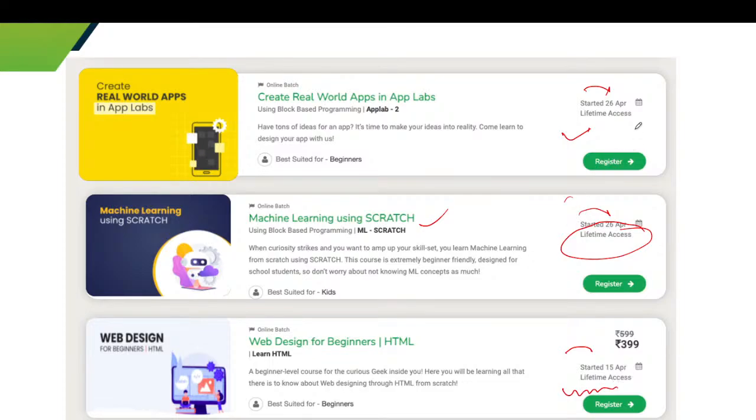So you can see that every course has lifetime access. This is the important thing. Purchase once and study through these courses for a lifetime. So purchase it as soon as possible.